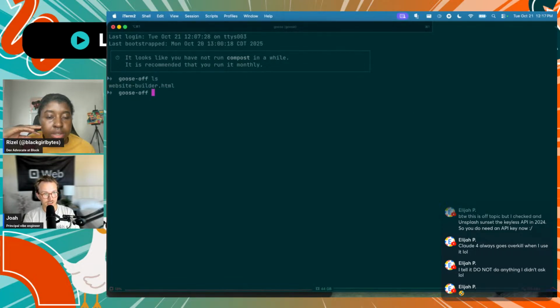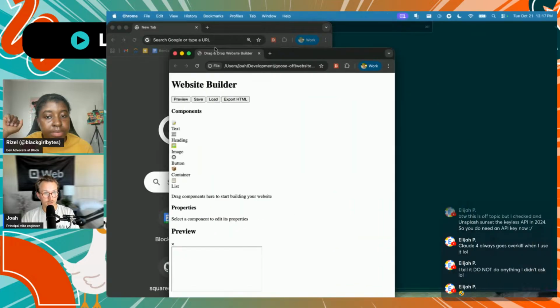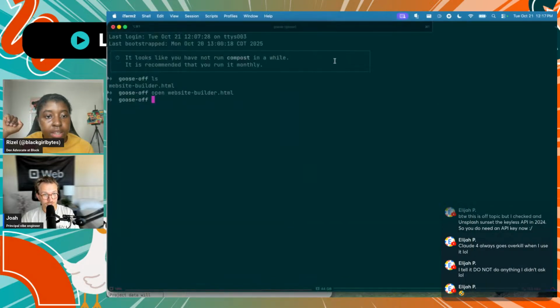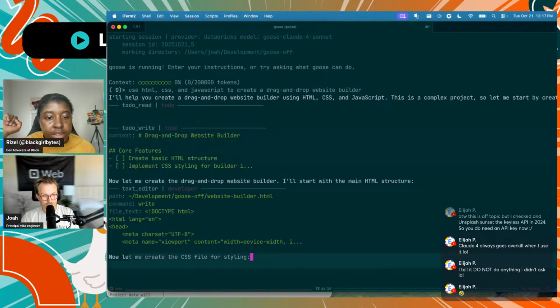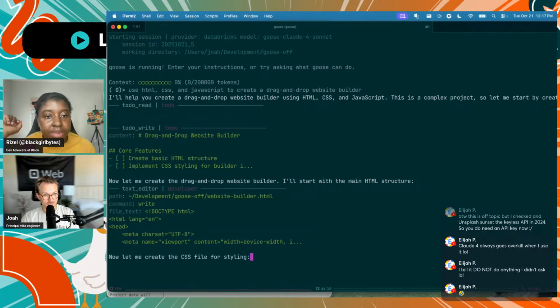Let's see. I already have a website builder. Let's open it up and see what we've got. Oh, it is something. Hold on, I've got to bring it over to this window. Okay, it doesn't look great yet, but it's creating the CSS file. It's getting somewhere. We have the structure. We have something.